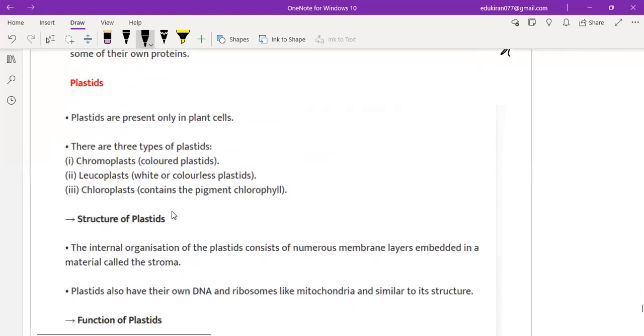Now, plastids. Plastids are present only in plant cells. There are three types of plastids: chromoplast, leucoplast, and chloroplast. Chromoplasts, as the name says, are colored. Leucoplasts are white or colorless. Chloroplasts are green pigmented. Basically, they have chlorophyll. Right?